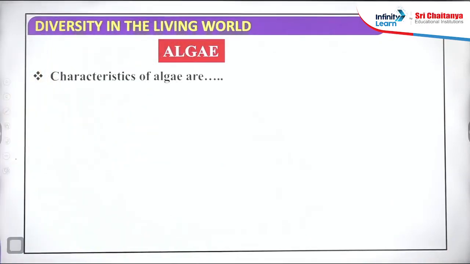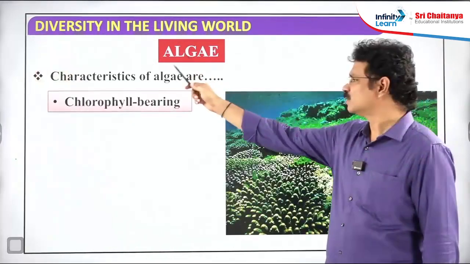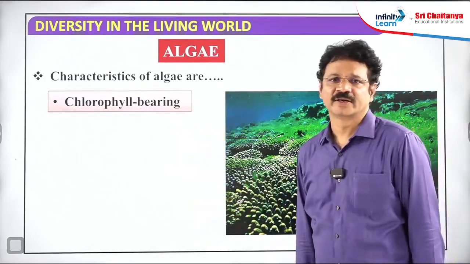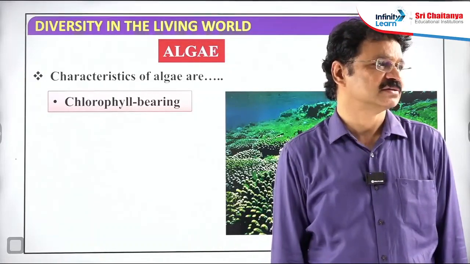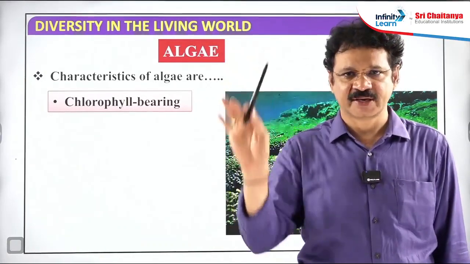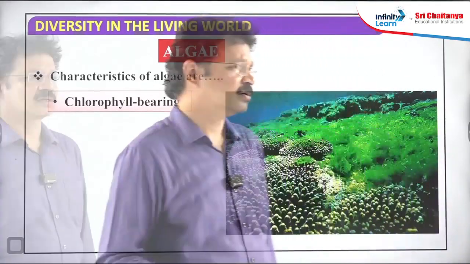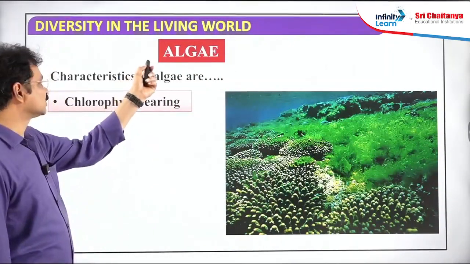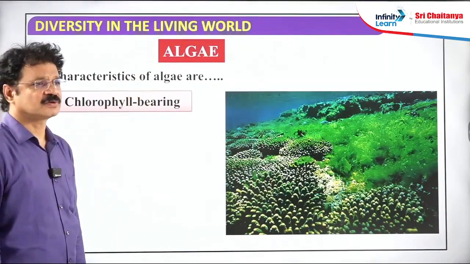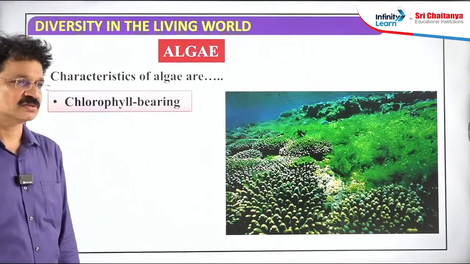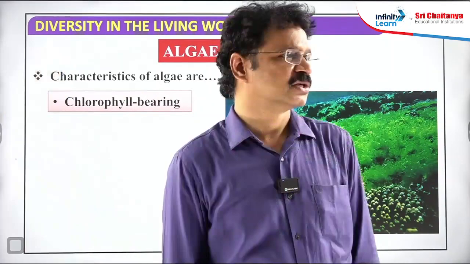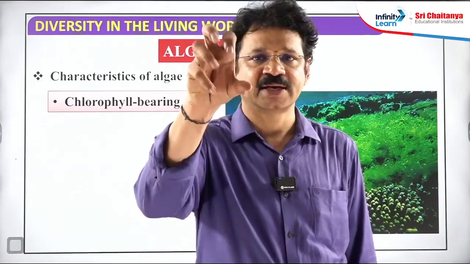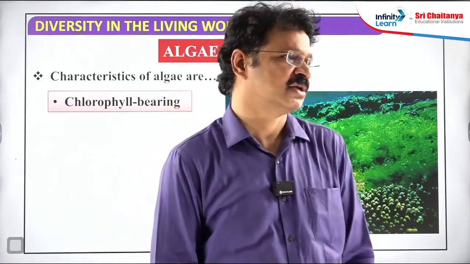What are the characters of algae? All the members of the algae are chlorophyll bearing. That's why they are autotrophic and photosynthetic. They are independent. All algal members are independent. How can you give the reason for the chlorophyllous nature of algae? Due to the presence of photosynthetic cell organelles like chloroplasts. Inside such chloroplasts, chlorophyll pigments are present. Such chlorophyll pigments are able to harvest light energy and convert it into chemical energy.